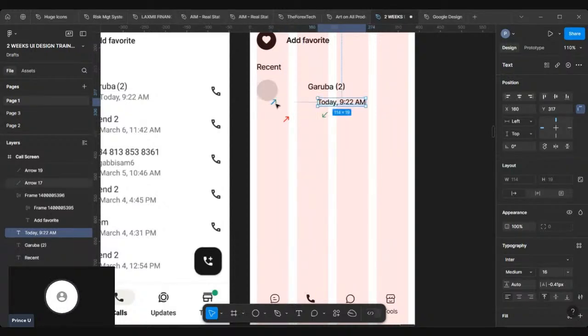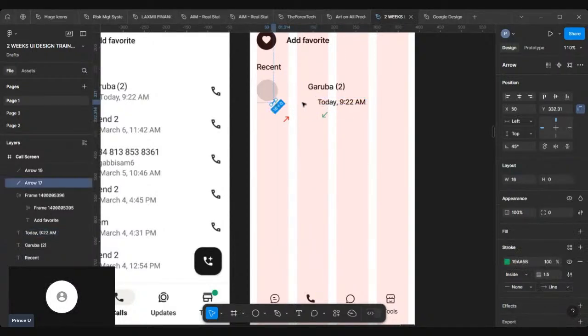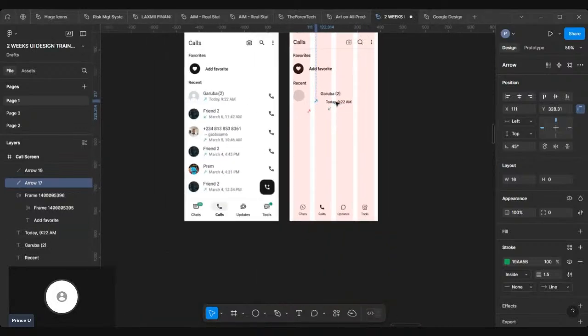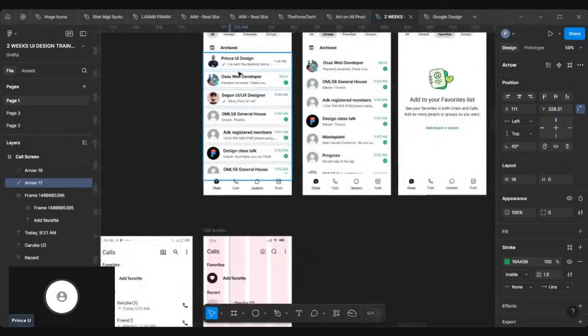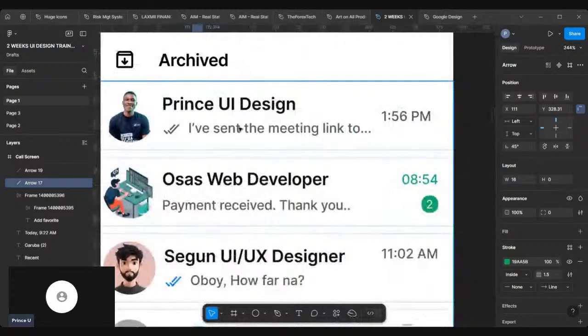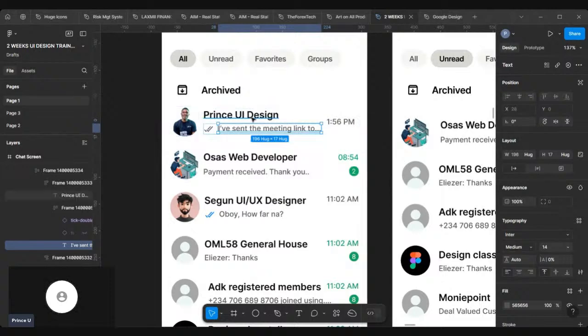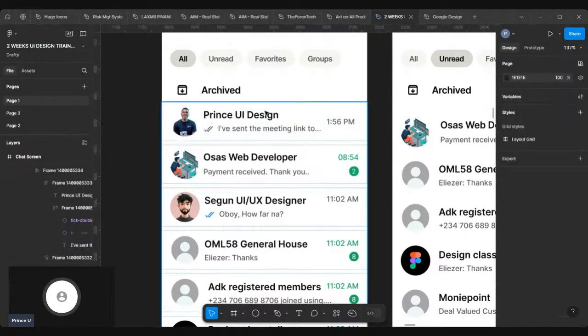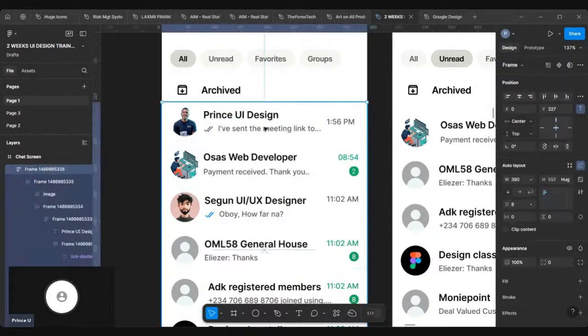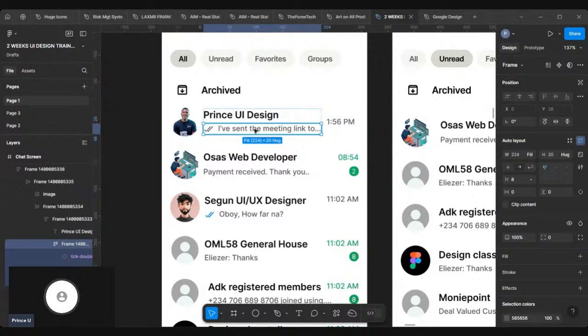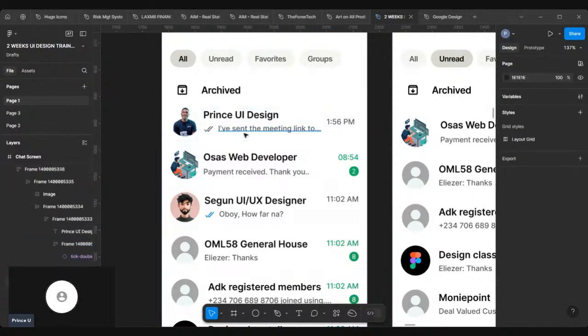All right, next thing I want to do is to give this today its own color, right? Let me go and copy my color code for my old design. So I'll hold control on my keyboard to select this directly. You know, this is on auto layout. So it's either you keep double clicking until you get inside, but the fastest way is to hold control on your keyboard, then select the item. That's what I just did.